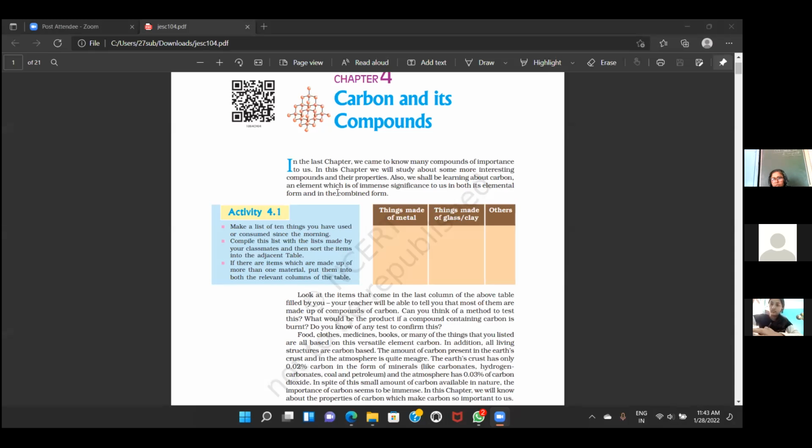To line question answers and notes. So the first question arises here: why is carbon so important?